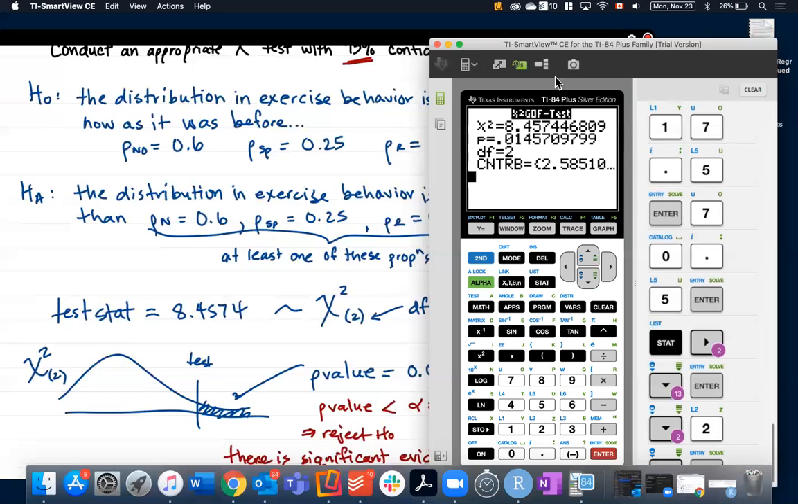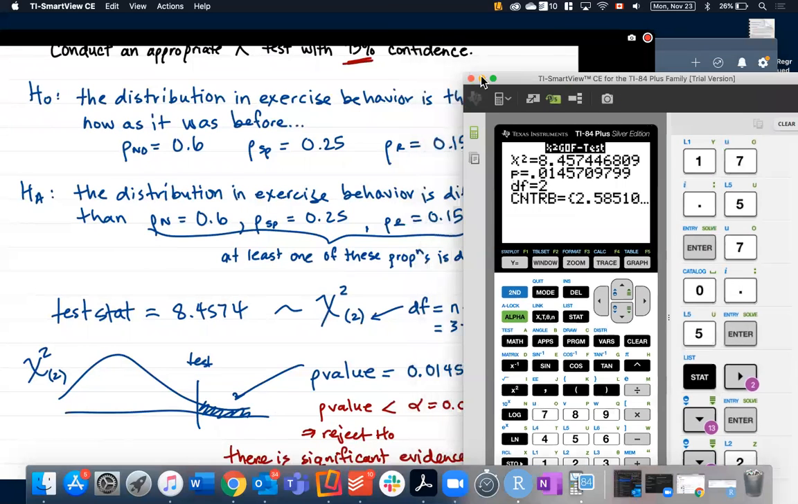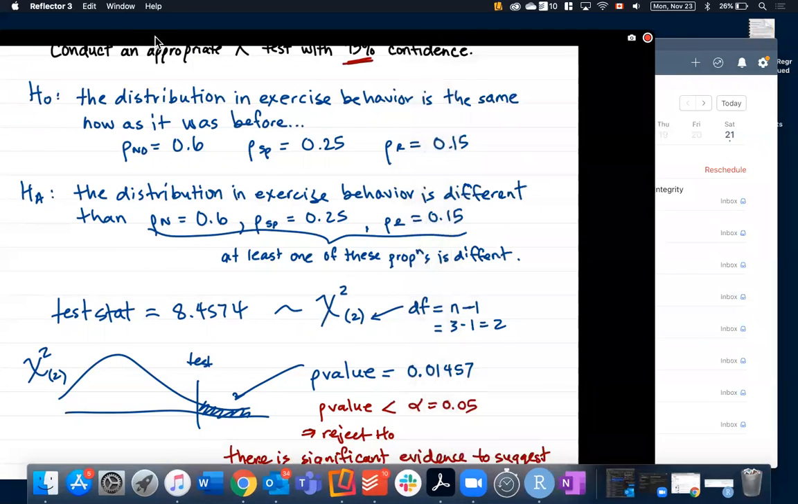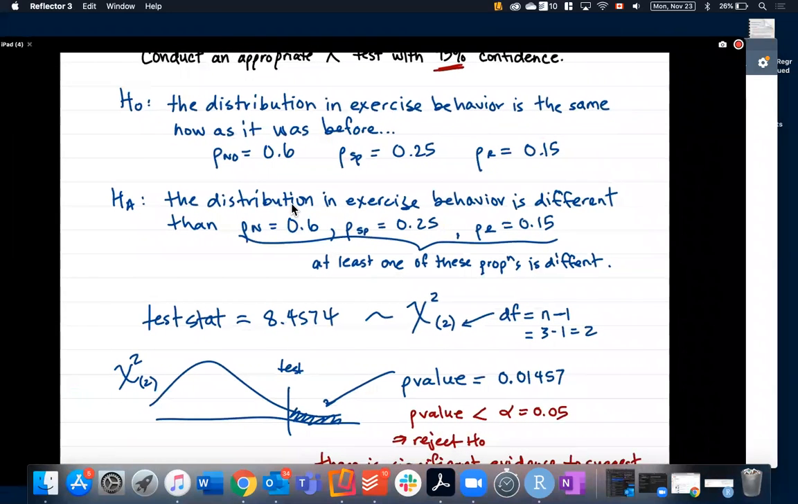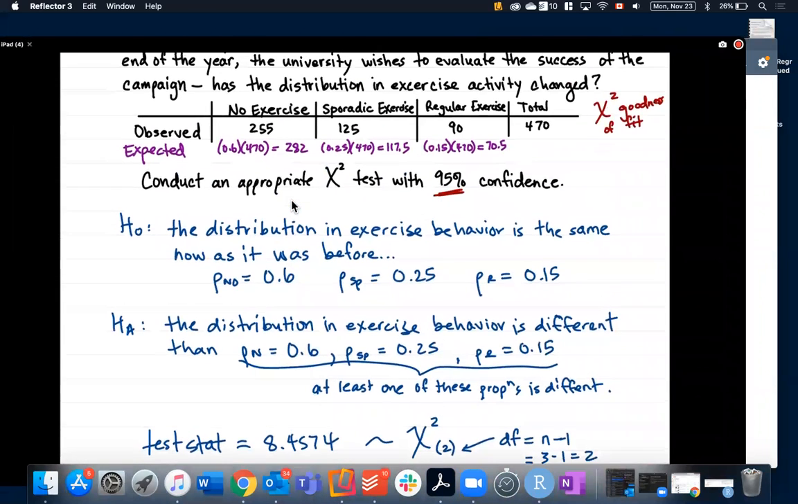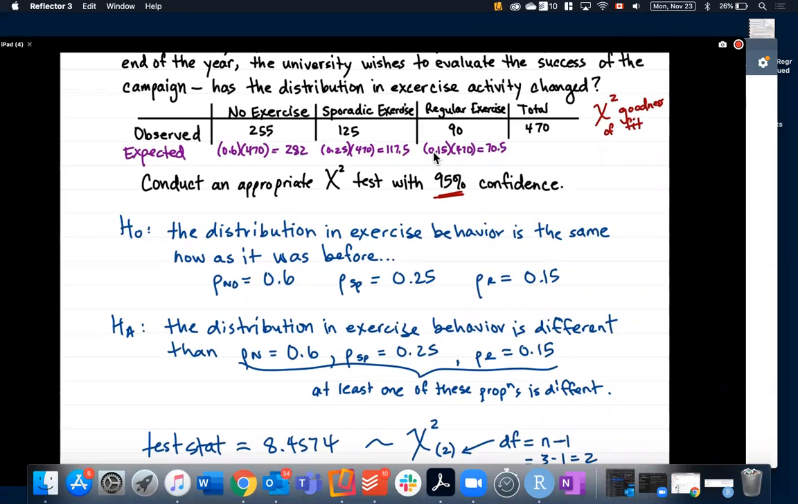So hopefully that helps show you how to work out the test statistic for a goodness of fit test. It is slightly something you have to pay attention to. If you're an R user, remember you enter in these proportions. If you are a calculator user, you're going to want to enter in the expected values, the whole numbers.